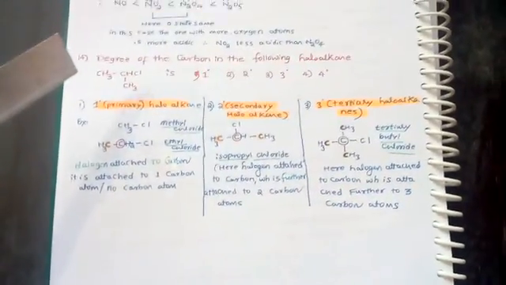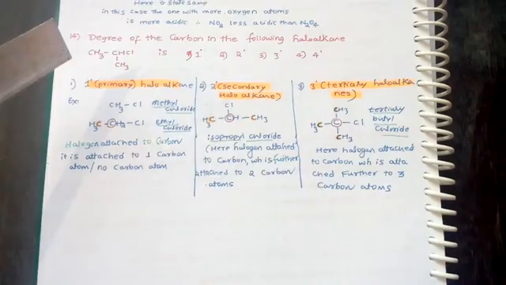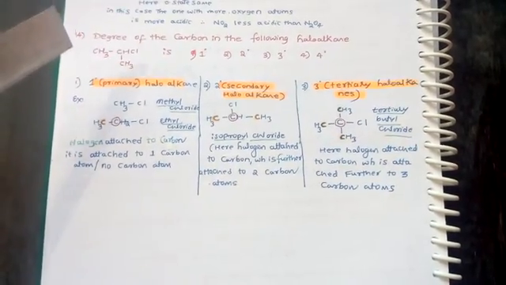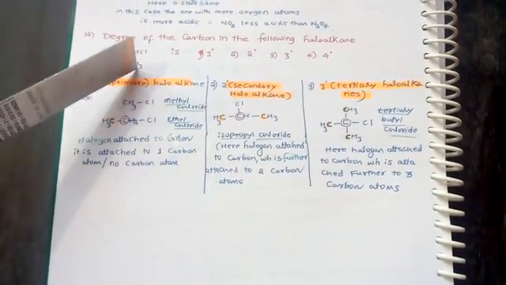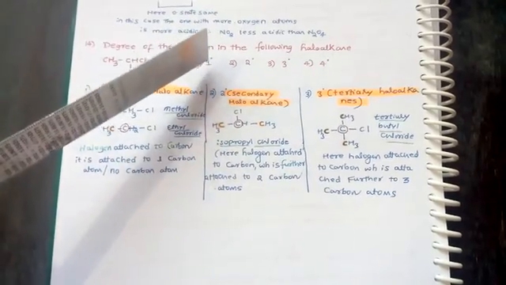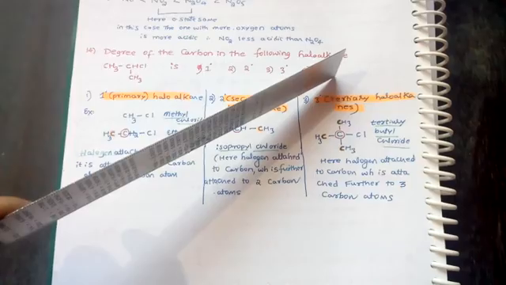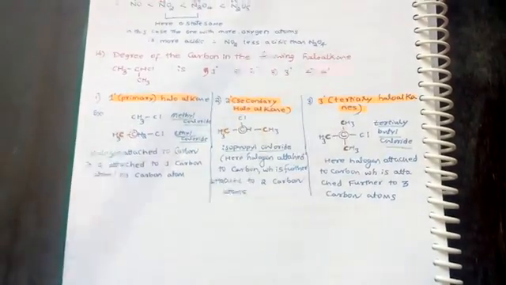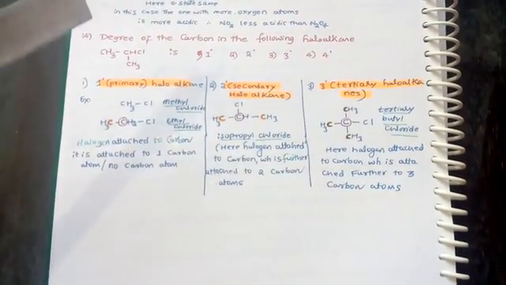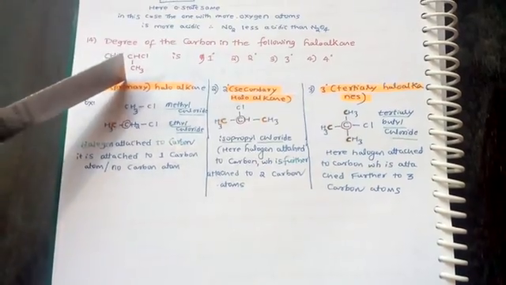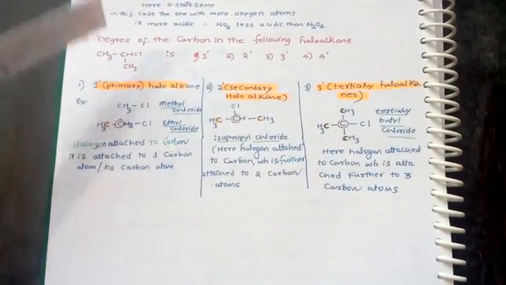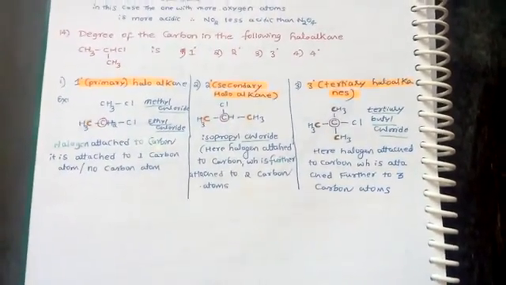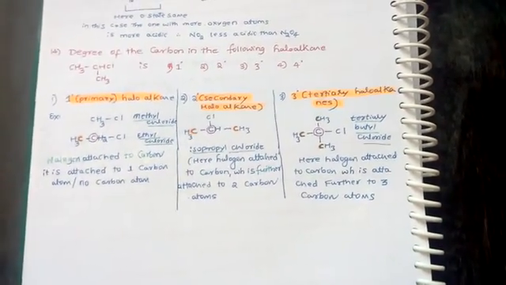Next question. The degree of carbon in the following haloalkane CH3CHClCH3 is primary, secondary, tertiary, or quaternary. We have to tell. First of all, this is isopropyl chloride. First, I will tell you an easy trick so that you can understand easily.